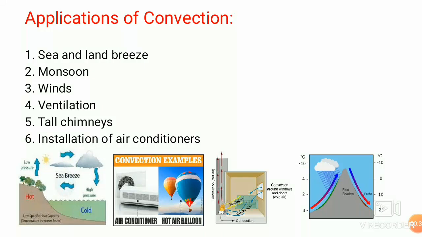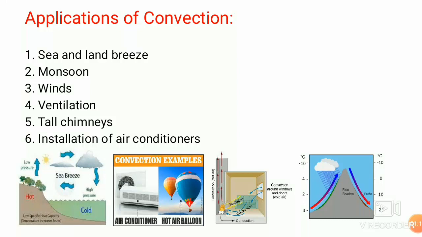The very first application is sea and land breeze. Sea and land breezes which blow in coastal areas are actually convection currents. They occur because water gets heated slowly and also cools slowly as compared to land. During the day, land gets heated more quickly than sea water. The air in contact with the land becomes hot and rises, and the cooler air above the sea rushes towards the land to take its place. This sets up a convection current which we call sea breeze.